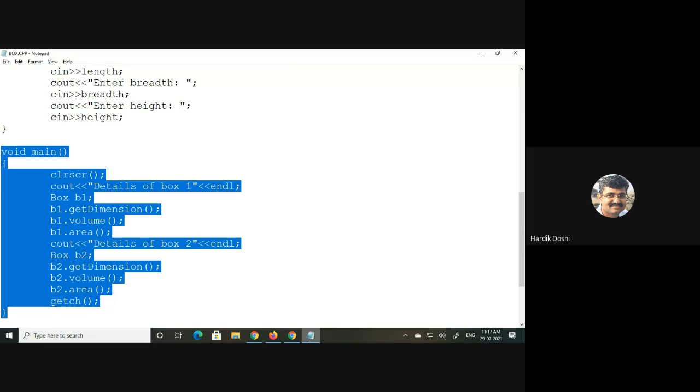So using object b1 we called the function get dimension of class Box. Same way b1 dot volume, b1 dot area. Same way we created a second object, Box b2, and we did the same for b2. Is it fine, everyone?